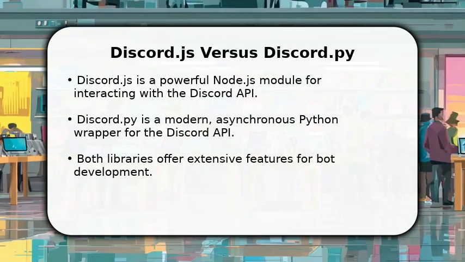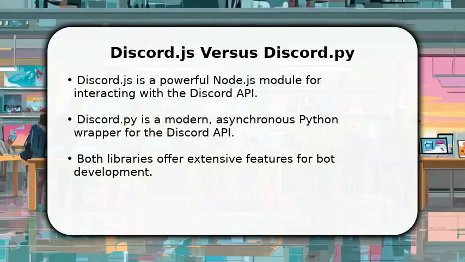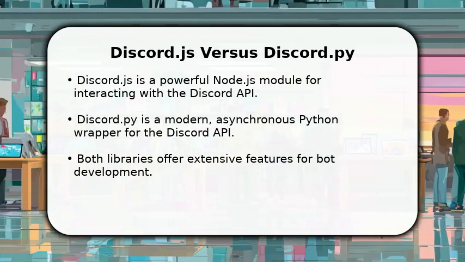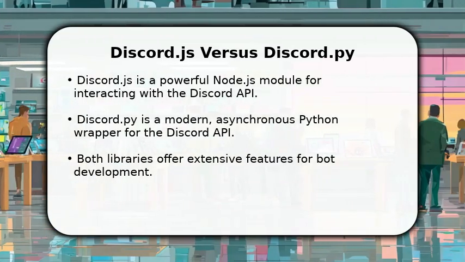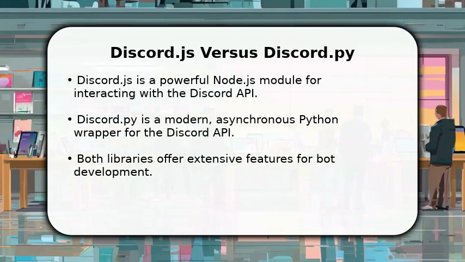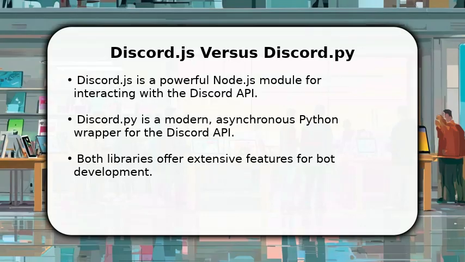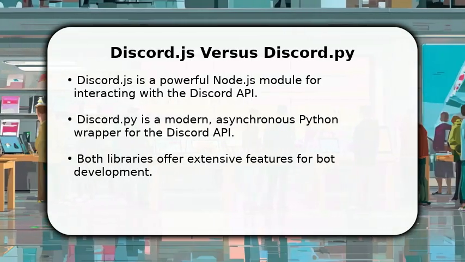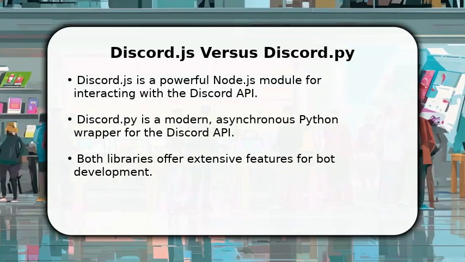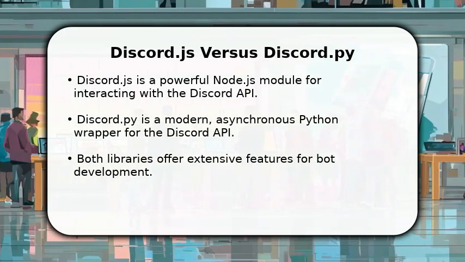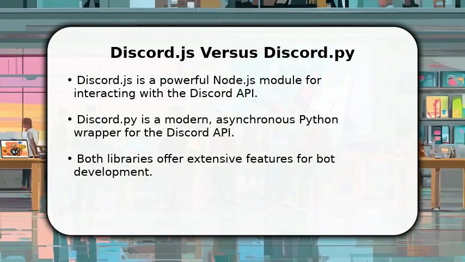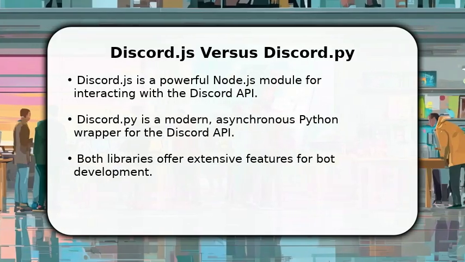In this video, I will compare Discord.js versus Discord.py. Let's dive into their core functionalities and see how they stack up. Discord.js, built on Node.js, offers a robust framework for JavaScript developers, while Discord.py provides an elegant, asynchronous wrapper for Python enthusiasts. Both are incredibly powerful for creating interactive Discord bots, handling everything from simple commands to complex integrations. We'll explore their strengths and help you decide which one best suits your next project.